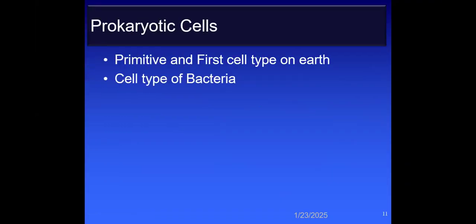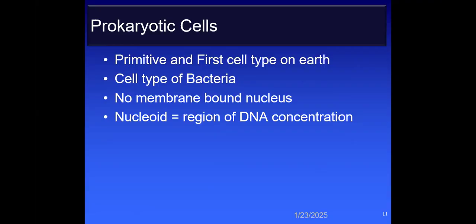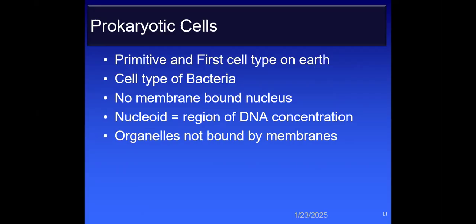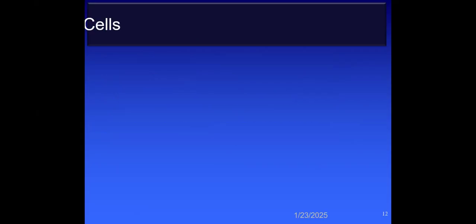These are the primitive and first cell type on Earth, and bacteria are all prokaryotic cells. No membrane-bound nucleus, and instead the DNA concentration is present in an area known as the nucleoid. Organelles are not bound by membranes, only the ribosome. Ribosome is one of the organelles which is non-membrane bounded, so that's why ribosome is also present in prokaryotic cells.